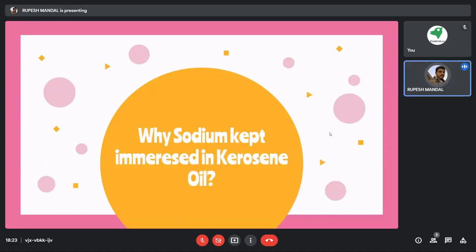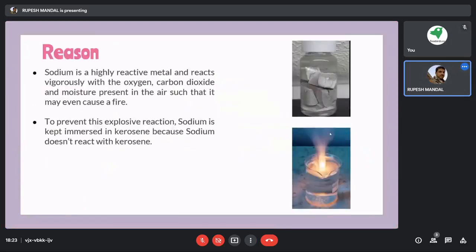Next one is: why is sodium kept immersed in kerosene oil? If we take out sodium in our bare hand, or if we try to put sodium inside water, what will happen? It actually burns. Sodium is a highly reactive metal and reacts vigorously with the oxygen, carbon dioxide, and moisture present in the air.